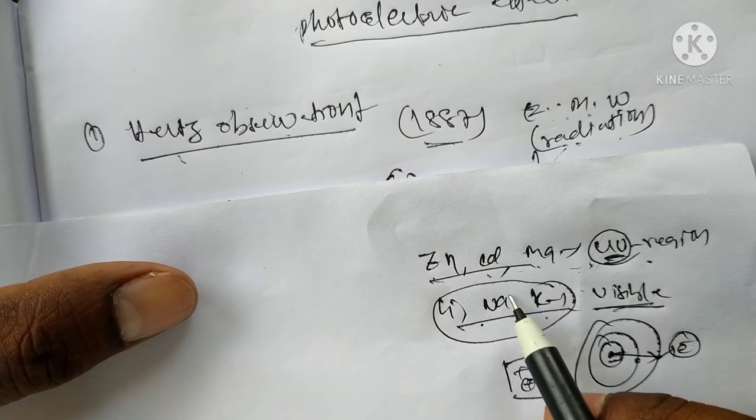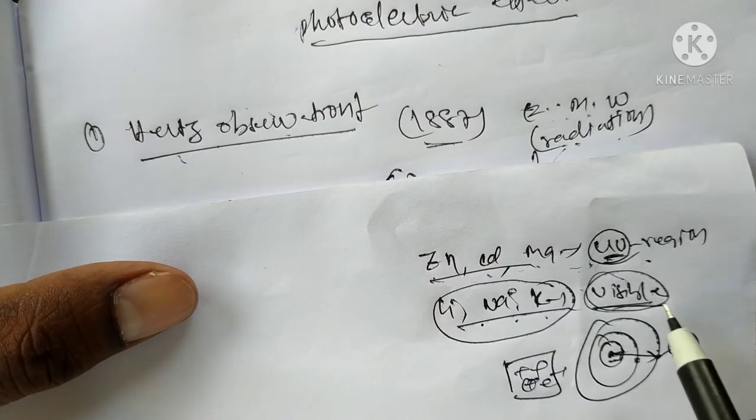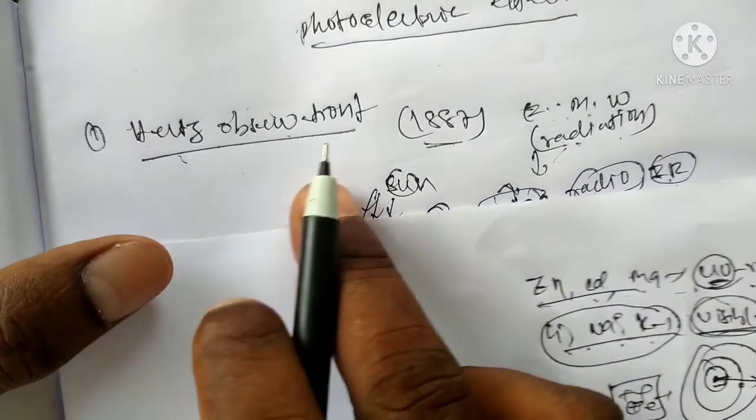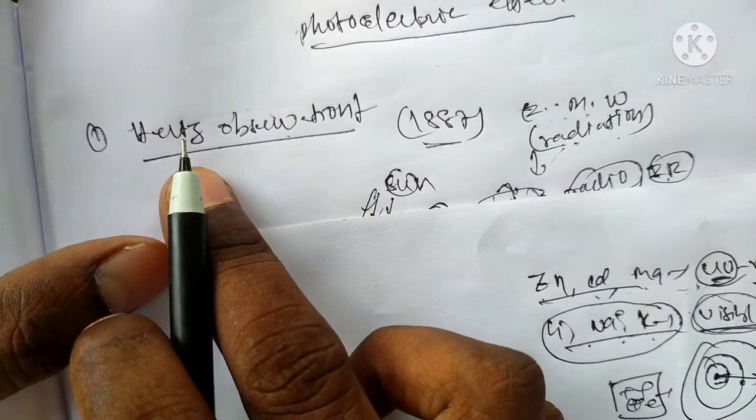Then we can apply high frequency ranges. That is the reason observed by Hertz.